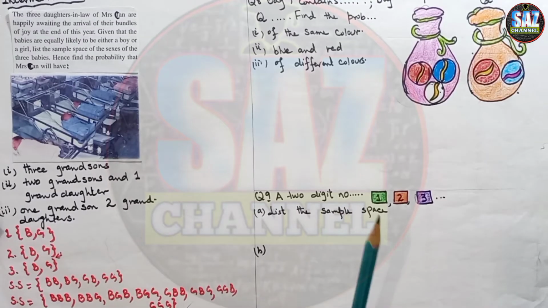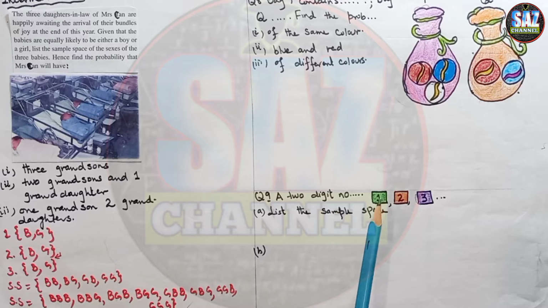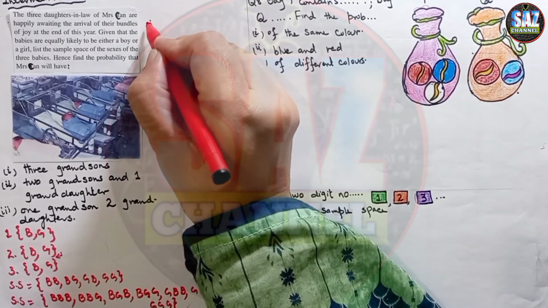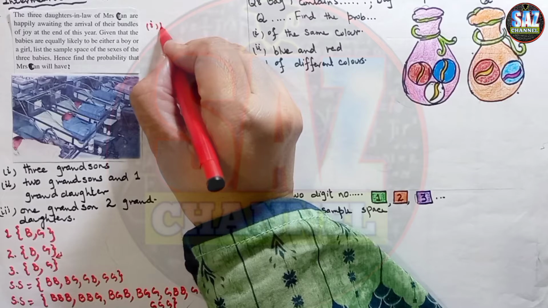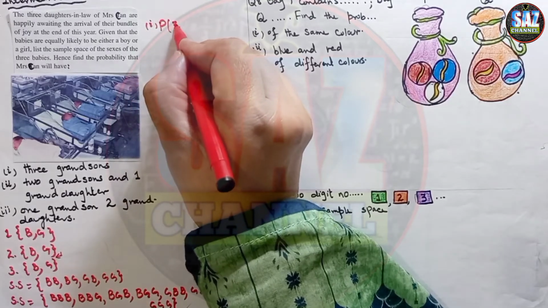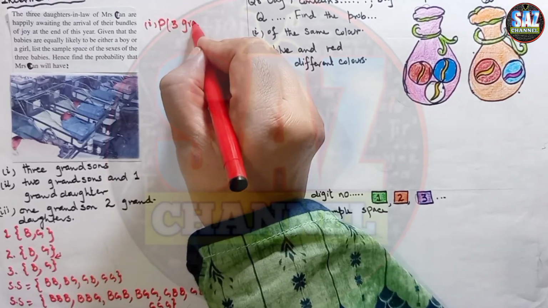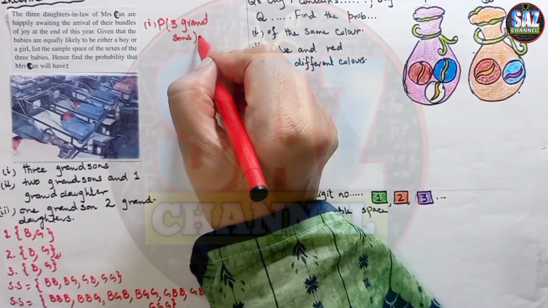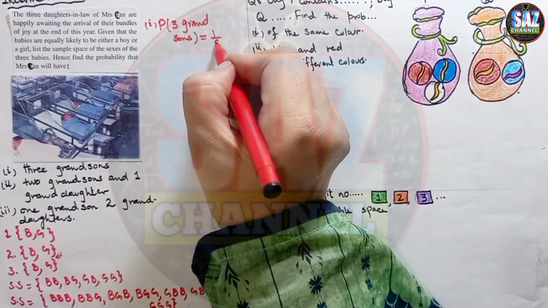Now the first part of the question says that he will have 3 grandsons. Now look, out of 8 chances, how many chances are there? We are getting only one place where we are getting all 3 grandsons. So probability of 3 grandsons will be equal to 1 by 8.